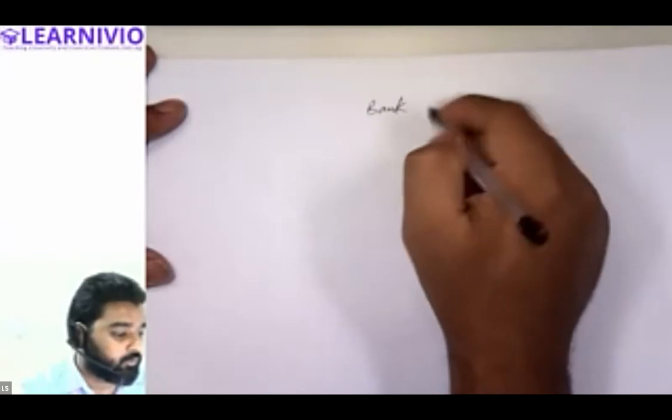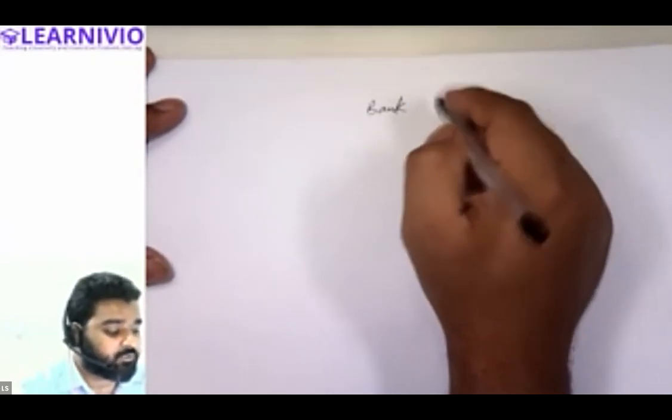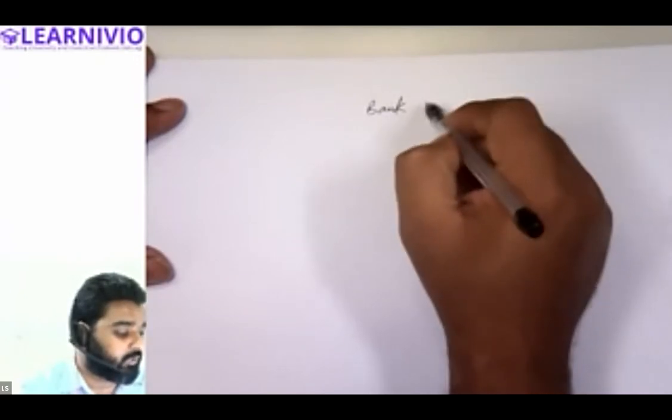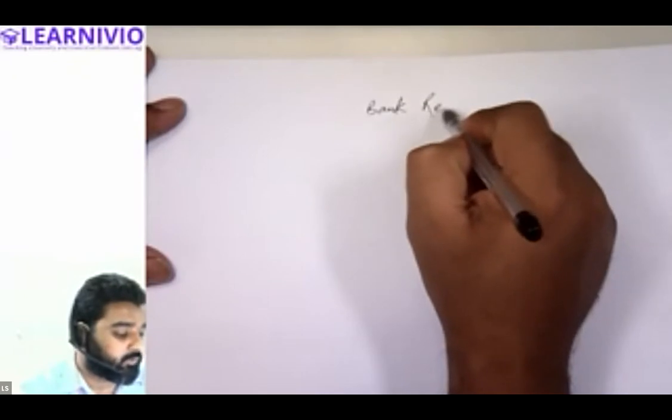First of all, there are various formats of presenting the bank reconciliation statement. For the time being, we are presenting the bank reconciliation in this format.